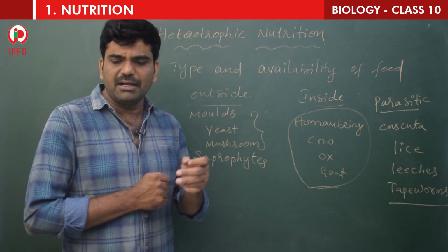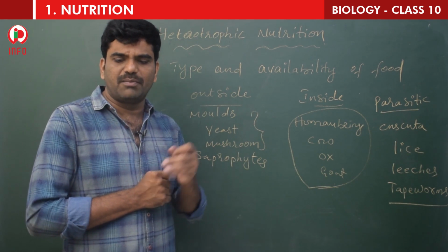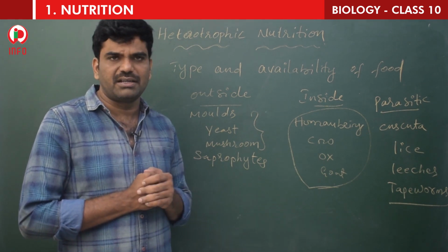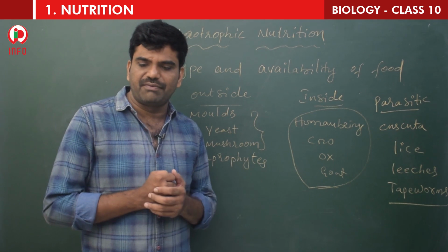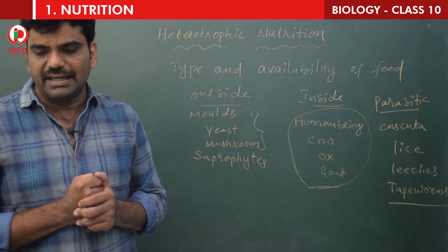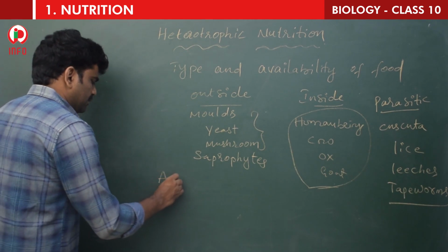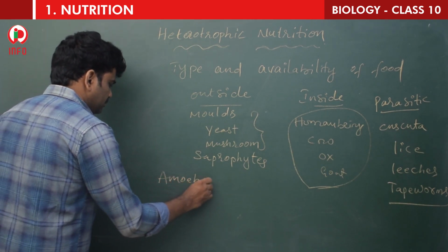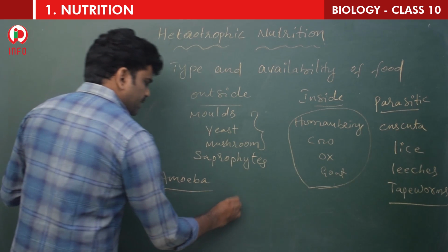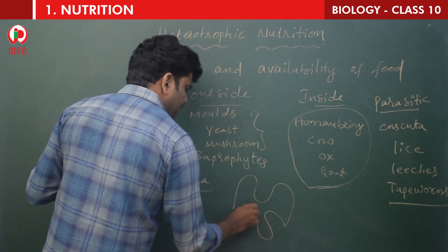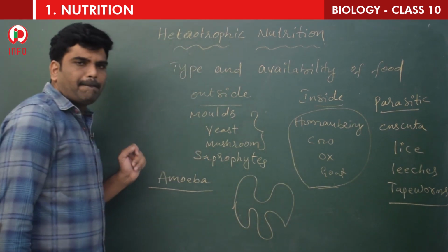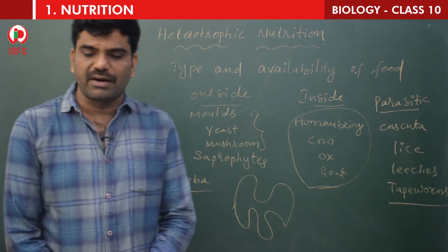Because depending upon the size of the organisms and the body's design and its function, the digestion is different in different animals. In single-celled organisms like amoeba, see children, this is amoeba. Amoeba is not having a proper shape. It is a unicellular organism.